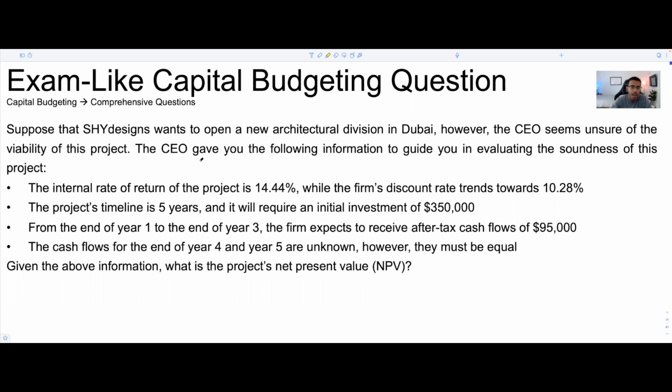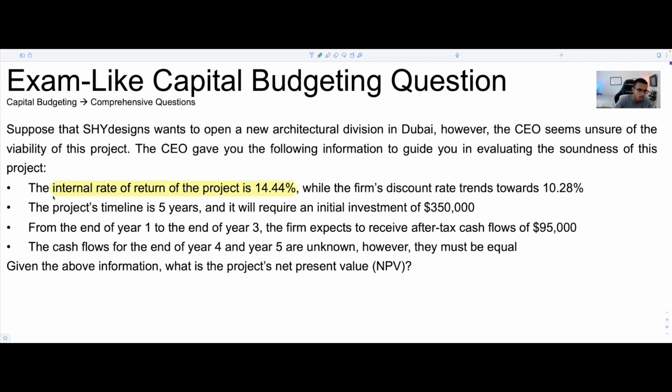So in this question, we have the following. Suppose that Shai Designs wants to open a new architectural division in Dubai. However, the CEO seems unsure of the viability of this project. The CEO gave you the following information to guide you in evaluating the soundness of this project. The first bullet point informs you that the internal rate of return of the project is equal to 14.44%.